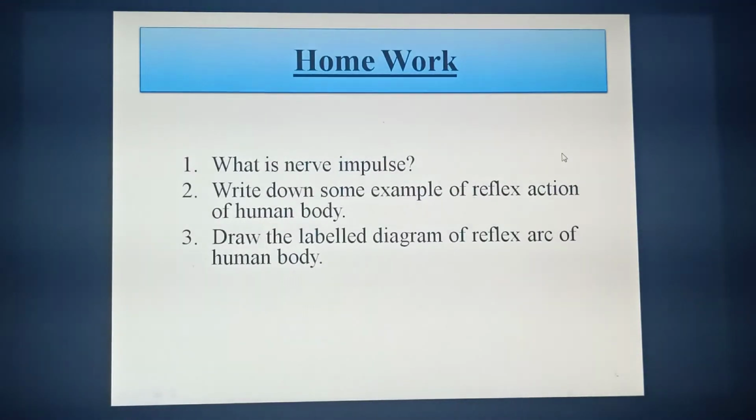And here is a homework for you. What is nerve impulse? Write down some examples of reflex action of the human body and draw the labeled diagram of the reflex arc of the human body. After completing this homework, you have to submit it to your respective subject teacher during class time.